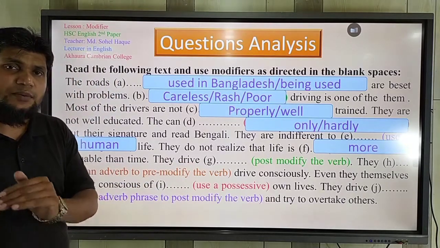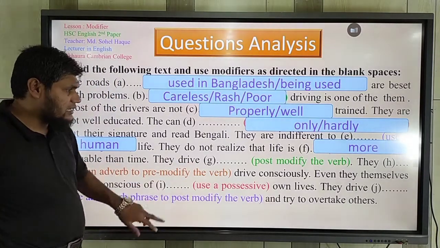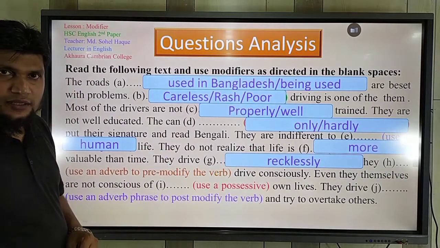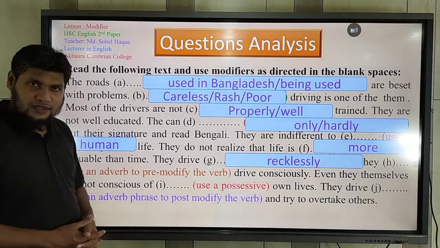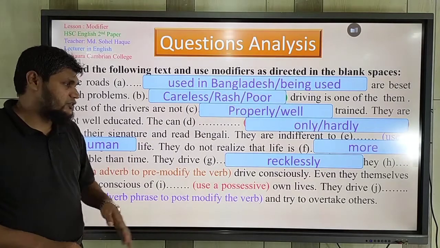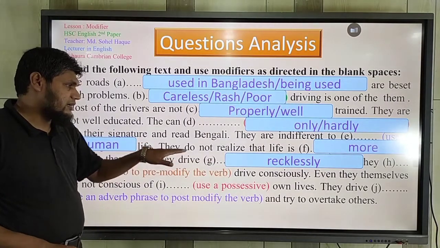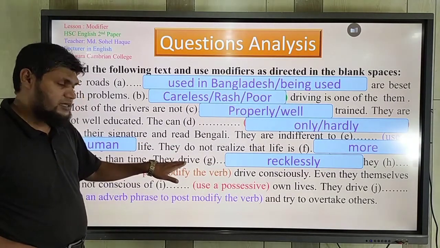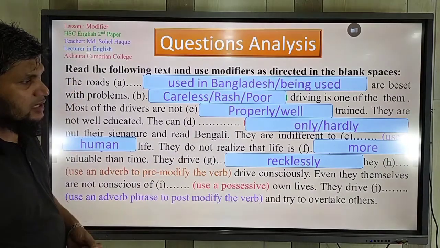How do they drive? They drive recklessly. Do they drive in a risky way? So you should use "recklessly" to modify this verb. Okay, next one.